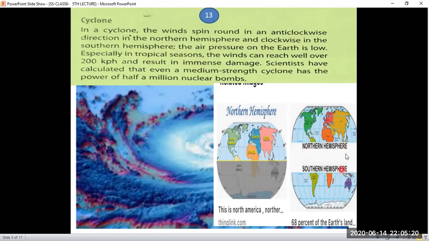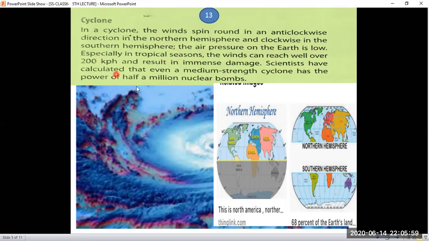If we look at our earth, as we have already learned in the last lectures, earth has a central line which is called the equator, and upward to 90 degrees is the north pole, and downward is the south pole. So this upper half is called the northern hemisphere, and this downward half is called the southern hemisphere.